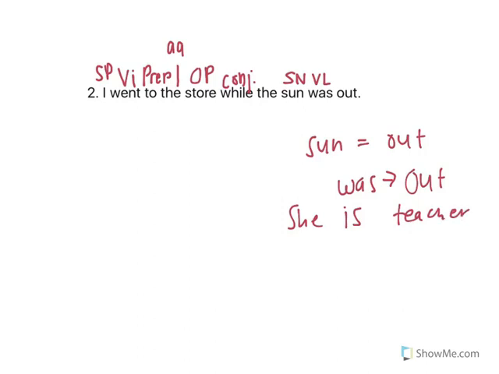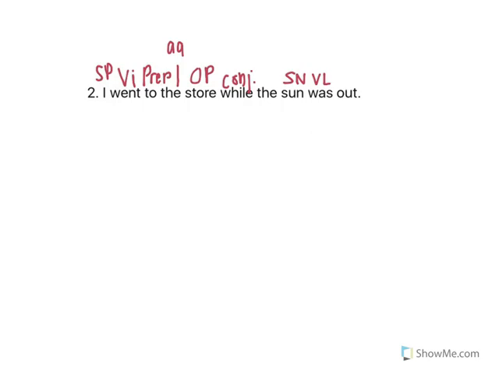It's showing what she is, and so thus it's a linking verb followed by a predicate adjective or predicate noun. So sun was out. Out is an adjective, a predicate adjective, and the is going to be an article adjective.